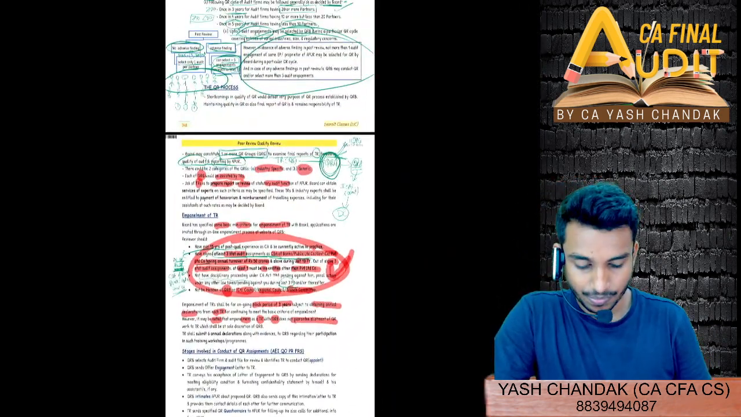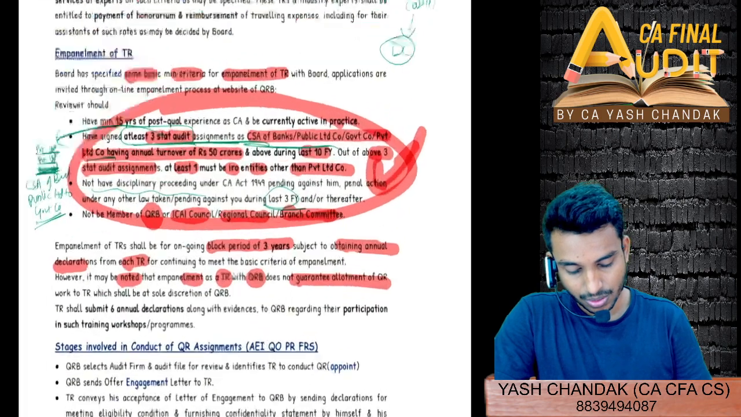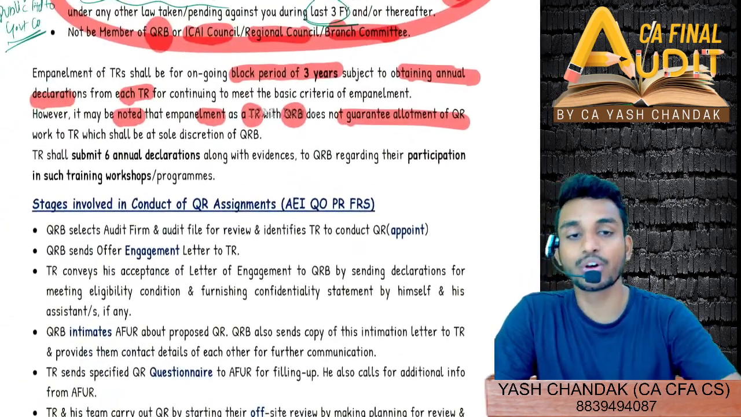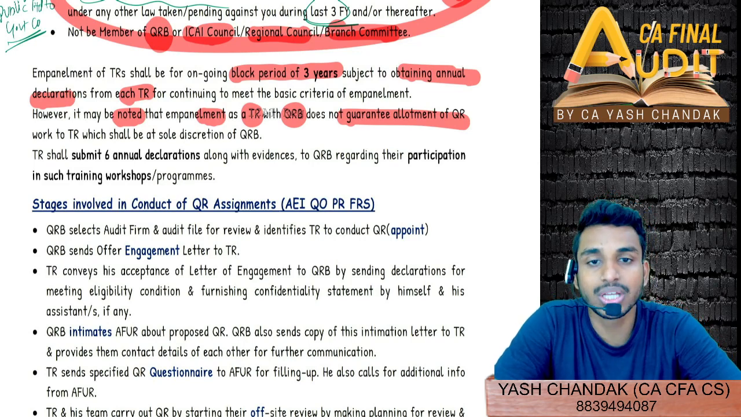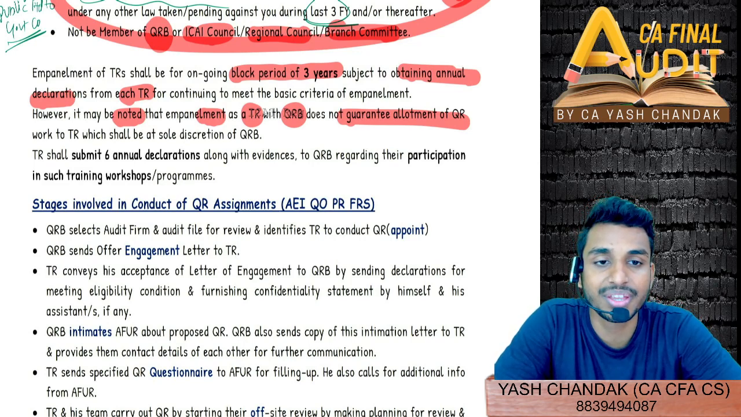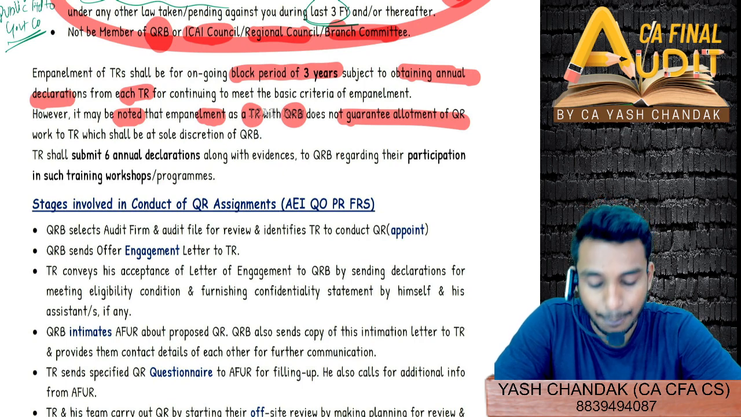So what is the 3 years block? Can you repeat once? So you will be empaneled for a period of 3 years. After that, again you will have to apply to the Quality Review Board for getting yourself empaneled as a technical reviewer. So for a block of 3 years, you will be empaneled.